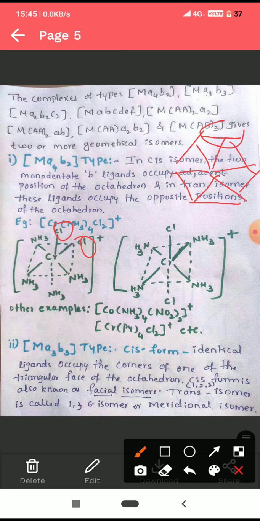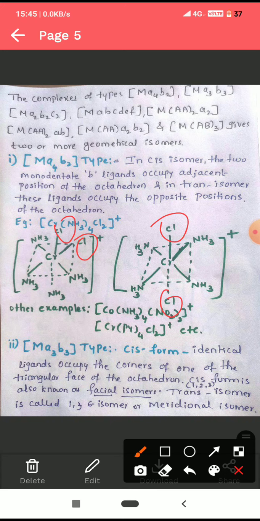Okay, this is one plane, this is another plane. It will be having 6 plane. If the two ligands occupy the same position, adjacent position, here the chloride ions are occupying the adjacent position, therefore this is cis isomer. The next one, chloride ions occupy the opposite position, or they are opposite to each other, therefore this is a trans form. This is cis and this is trans.